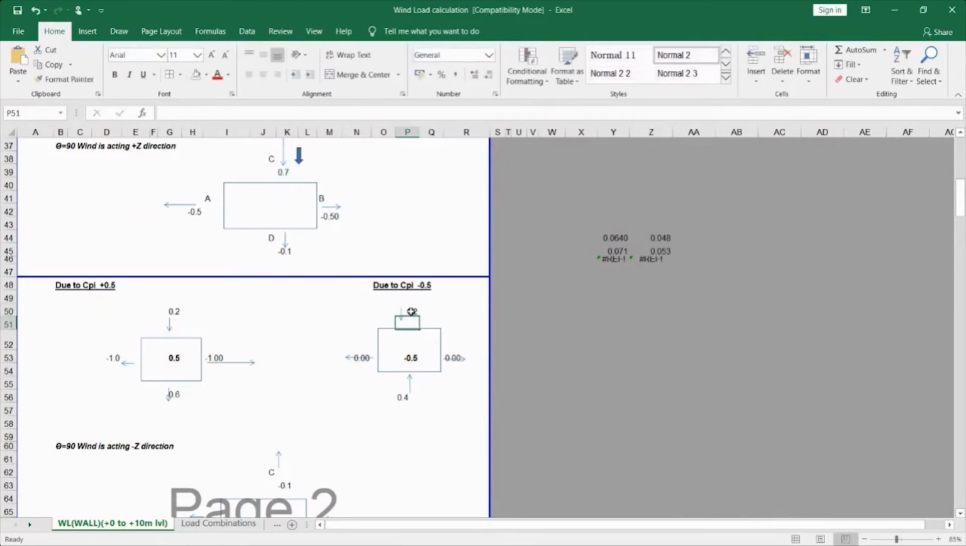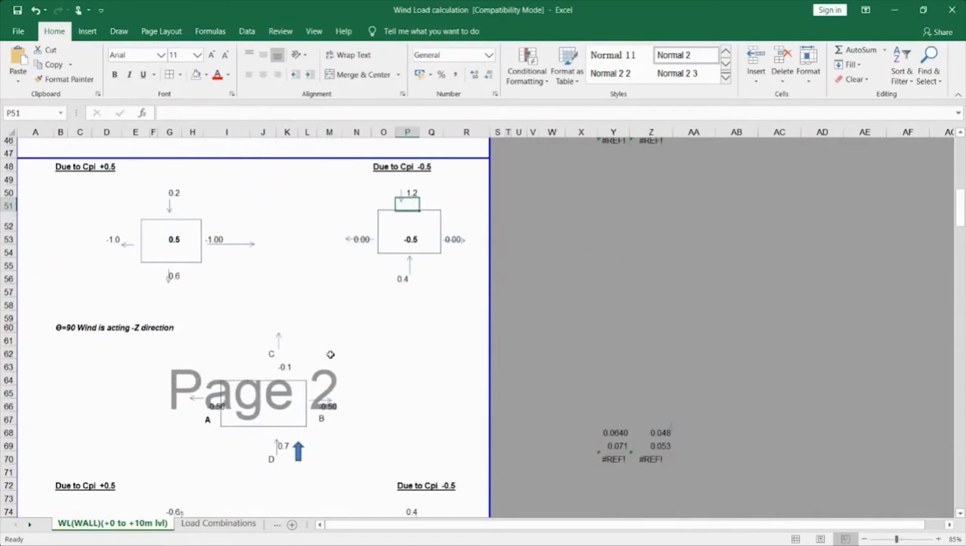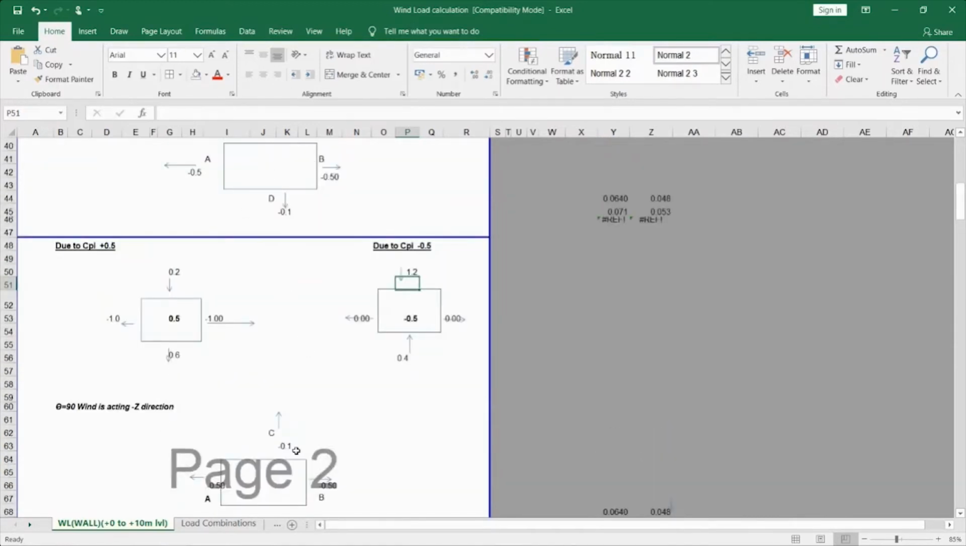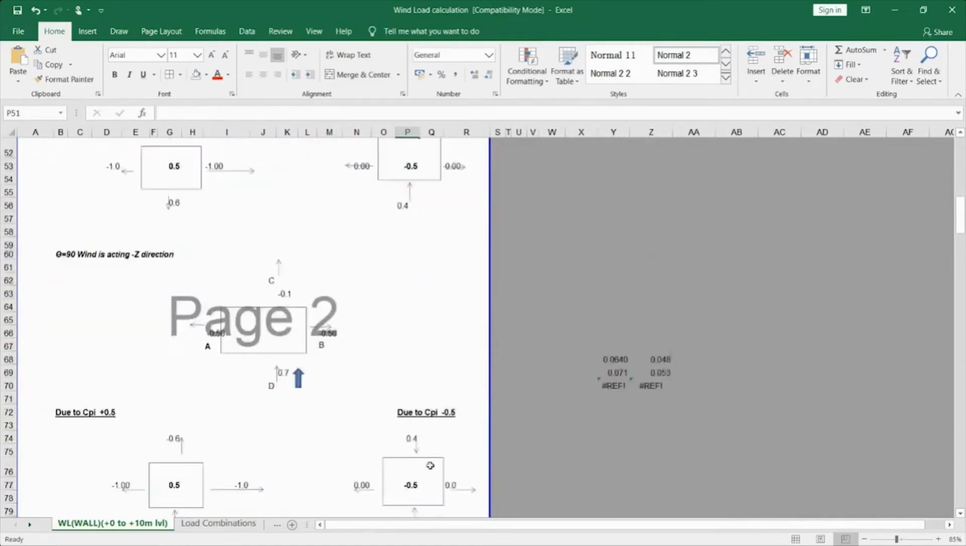So this way I have calculated the wind load for the z direction, and the same way when it is acting from the minus z direction, this 0.5, 0.5, all these values remain the same. Only the negative signs vary when you calculate in the negative direction.